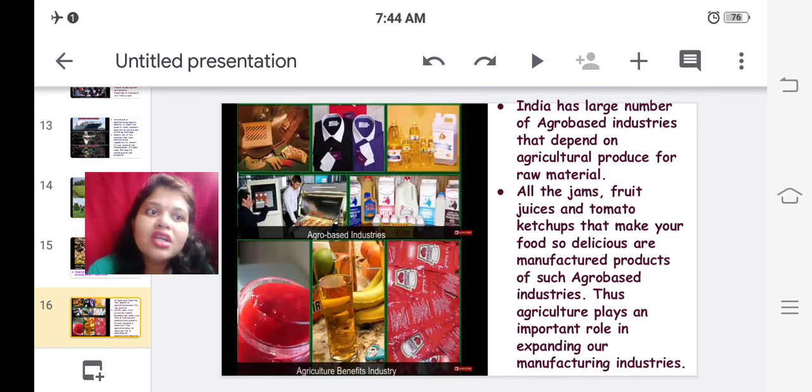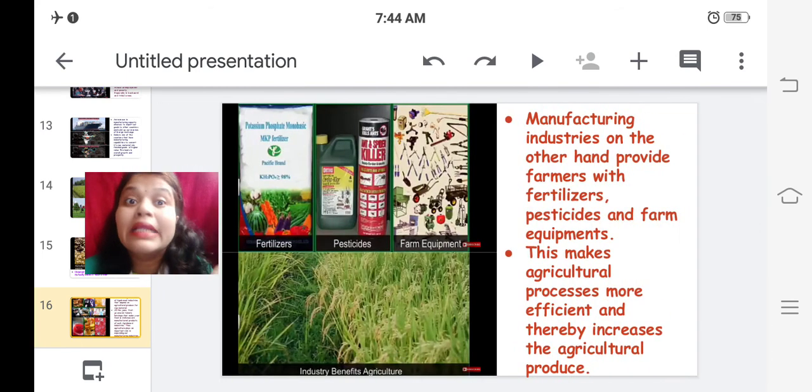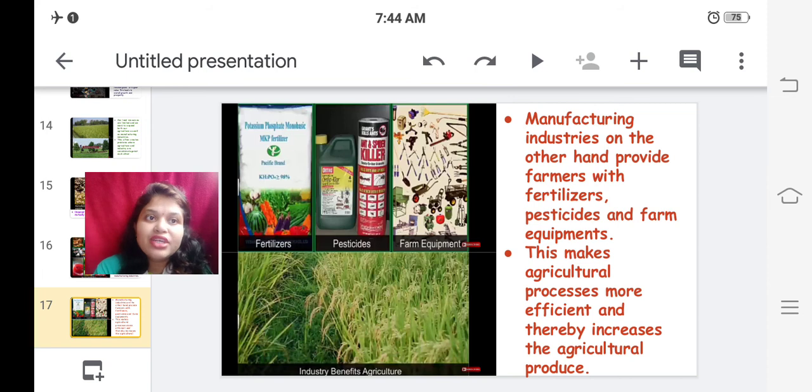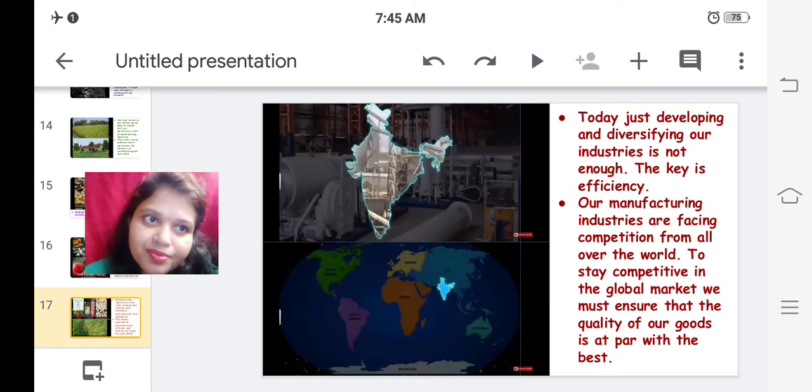So agriculture plays an important role in expanding our manufacturing industries, in the world or in our country. Manufacturing industries, on the other hand, provide farmers the fertilizers, pesticides and farm equipment, as I was explaining to you why both of them are important to us. This makes the agricultural process more efficient and thereby increases the agricultural produce.